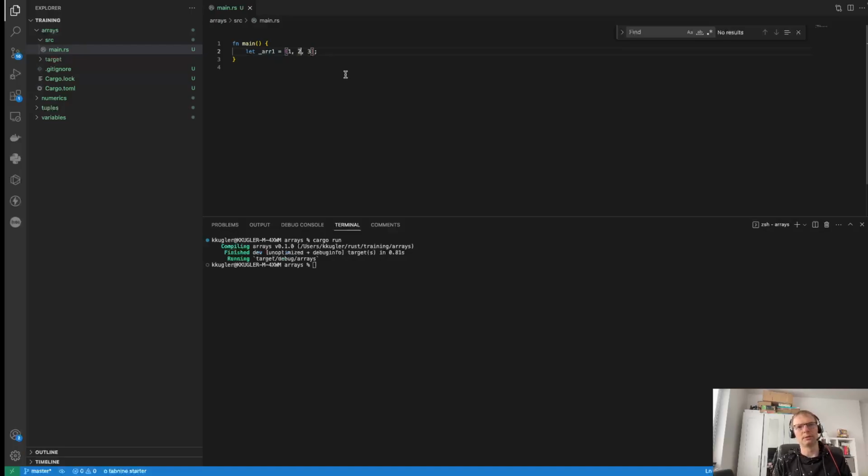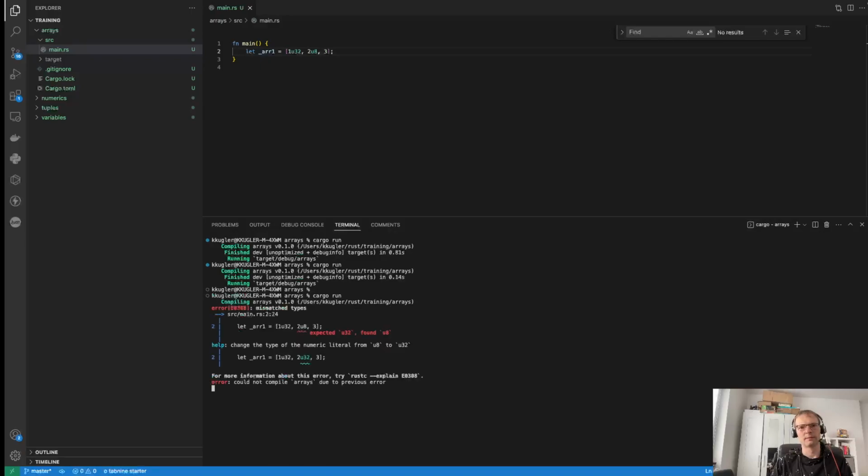If I, for example, do this, then I expect for it to work. Looks like Rust can actually infer if you provide that. But if I do it this way, that will fail, as you can see. So if you provide this explicit type even in the middle, then Rust will know that all of them must be the same. If you provide two different data types, Rust will fail. It will take the first explicit notation, like here, and it will assume that everything else must be of this same type, which is not the case here. So yeah, let's remove this because we don't want to have this issue going forward.